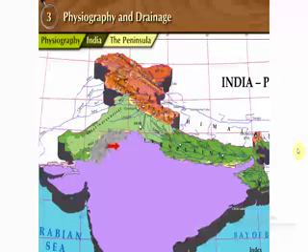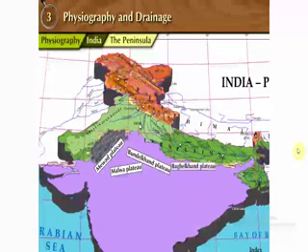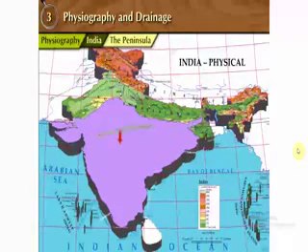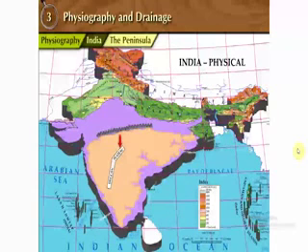Towards the eastern side of the Aravalis mountains lies the plateau of Mewar, Malwa, Bundelkhand, Baghelkhand and Chota Nagpur. Vindhyas range is also included in the Indian Peninsula. The southern plateau region of the Vindhya range is known as the Deccan Plateau.